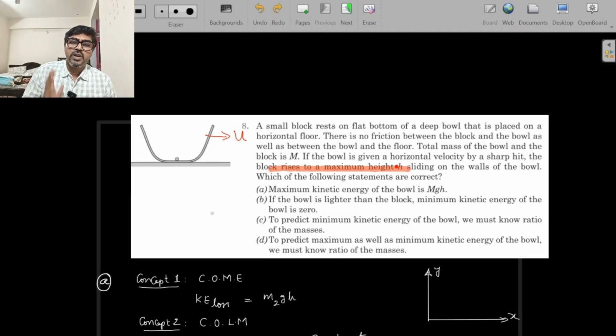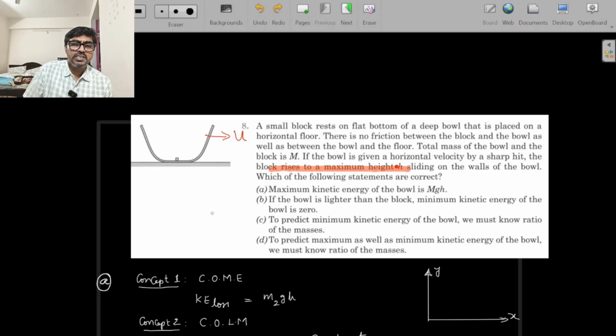That could be useful later on for some other good problem. So first of all, when will the bowl have maximum kinetic energy? There is a transfer of energy from block to bowl and bowl to block. We have given energy only to the bowl first, and initially the block is stationary, it doesn't have any energy. As long as the block does not carry any energy, the bowl will have the maximum energy.